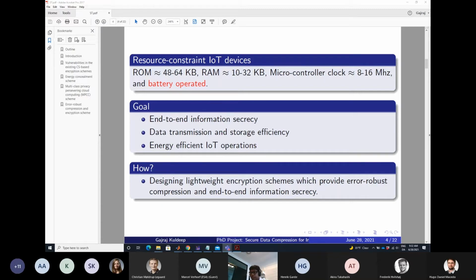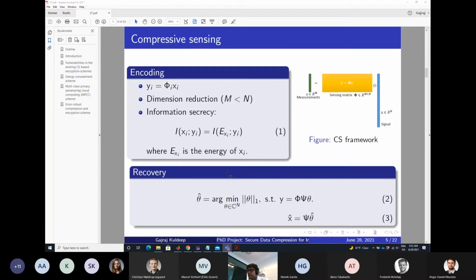How I'm going to do this is that I'm trying to merge all three, compression, error recovery, and information secrecy, in a simple matrix vector operation to achieve all three tasks in an energy efficient way. For that, I'm using compressive sensing, a signal processing technique, which is basically a matrix vector multiplication. So we have a vector.